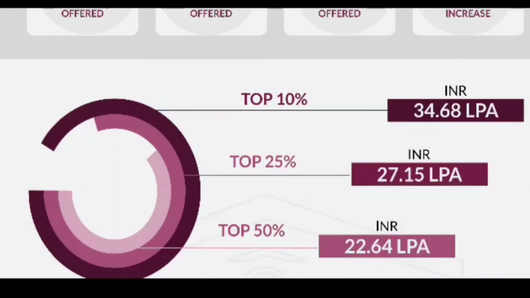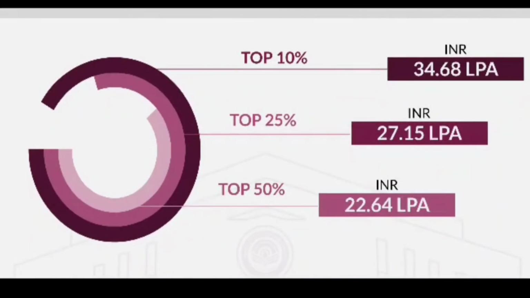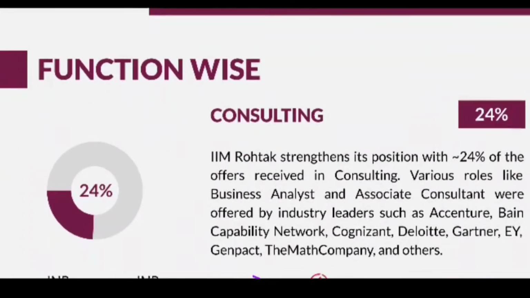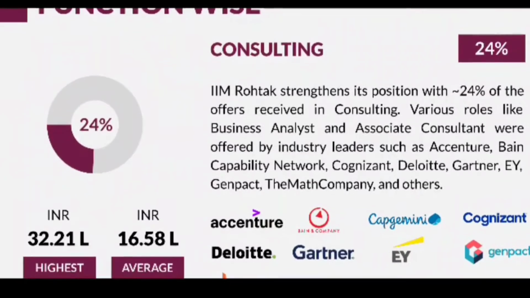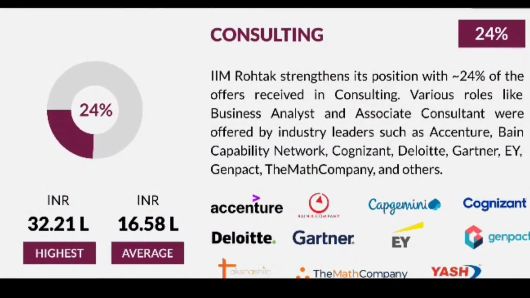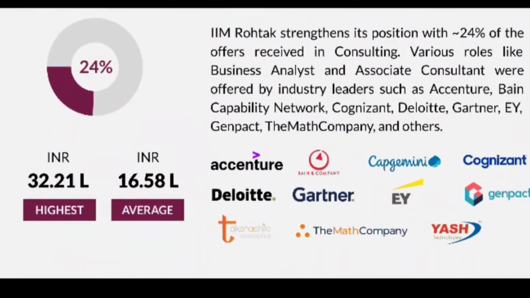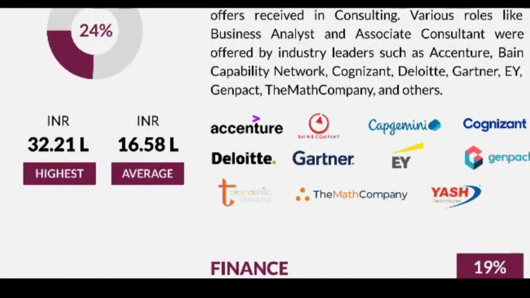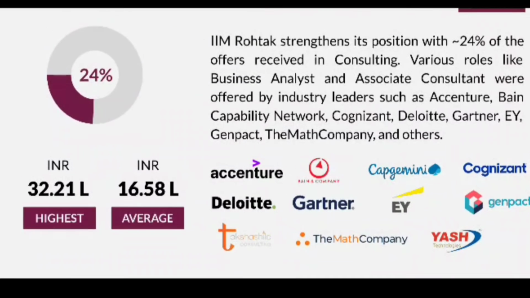The top 25% candidates are with the average salary package of 27.15 lakhs per annum, and top 50% candidates are with the average salary package of 22.64 lakhs per annum. Now if we see the function wise placements for the IIM Rohtak, then 24% of the offers were received in consulting. Various roles like business analyst and associate consultant were offered by industry leaders such as Accenture, Bain, Capability Networks, Cognizant, Deloitte, Gartner, then EY, Genpact and Math Company, and there are many other companies.